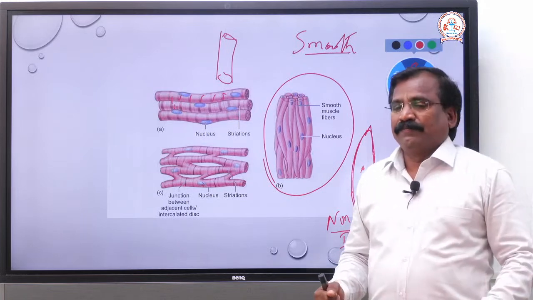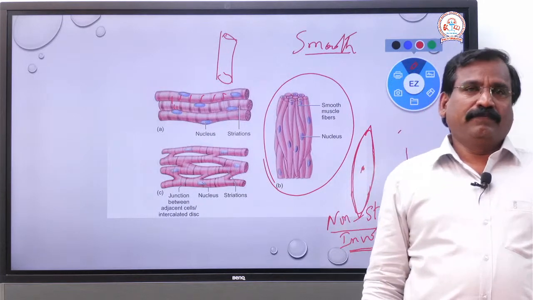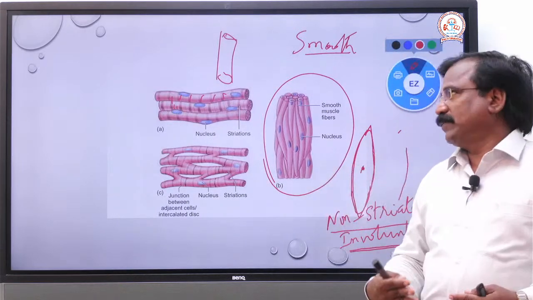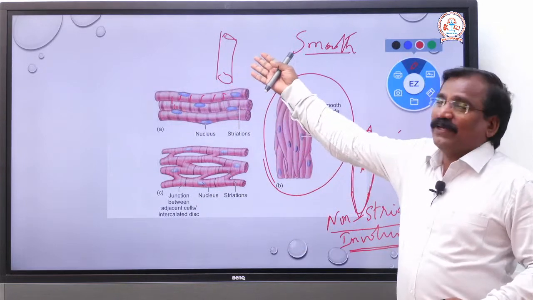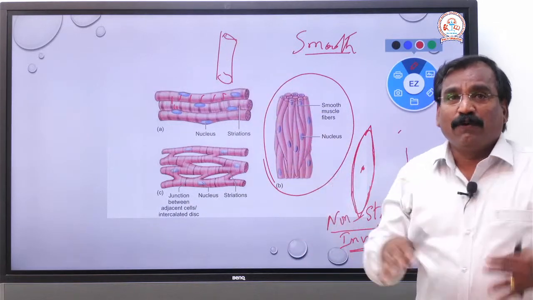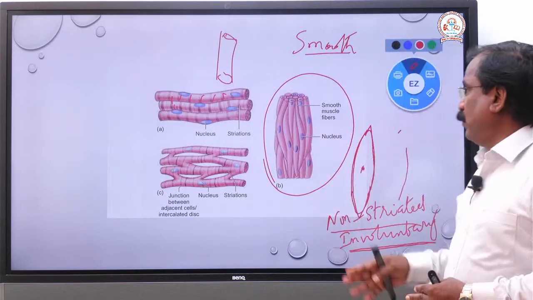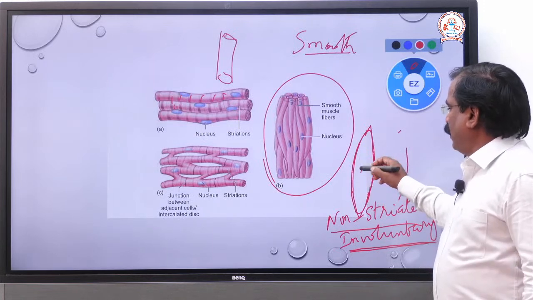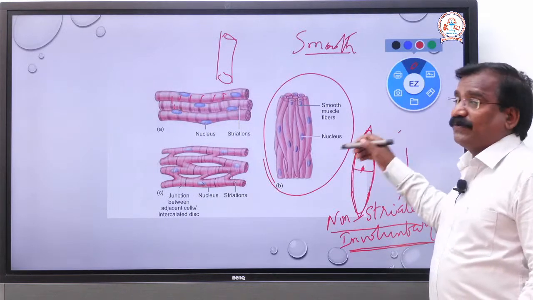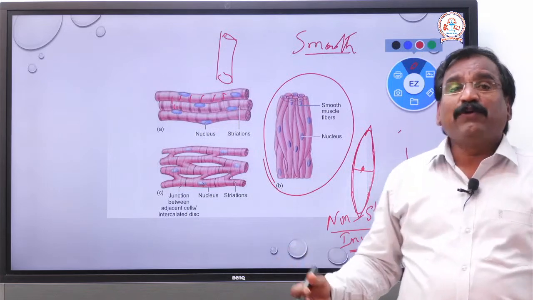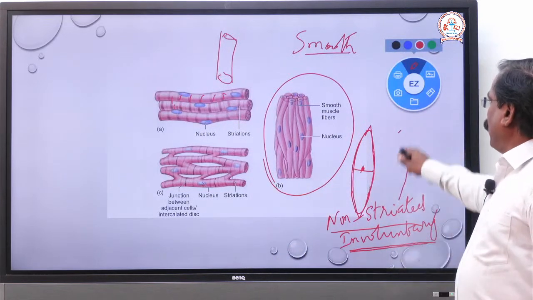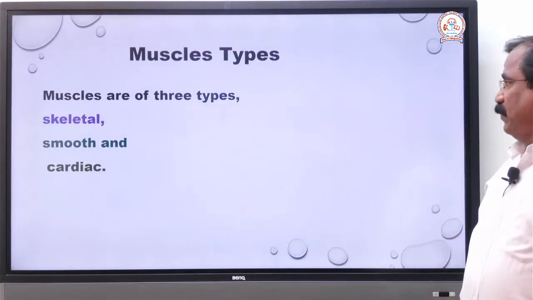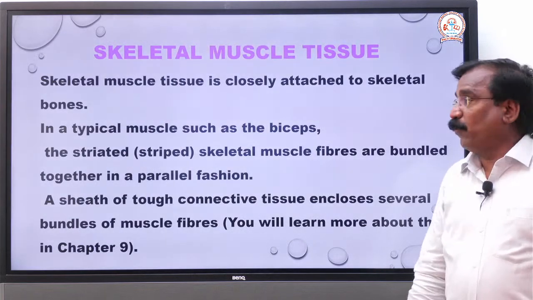If I think, I can stop talking, I can stop, I can start, I can walk with my wish. That is skeletal muscle, that's why it is voluntary. Here it is involuntary. Once again, the shape is spindle, broad in the middle and pointed at the ends, with no striations, uninucleate, a single nucleus. A smooth muscle, it is involuntary.